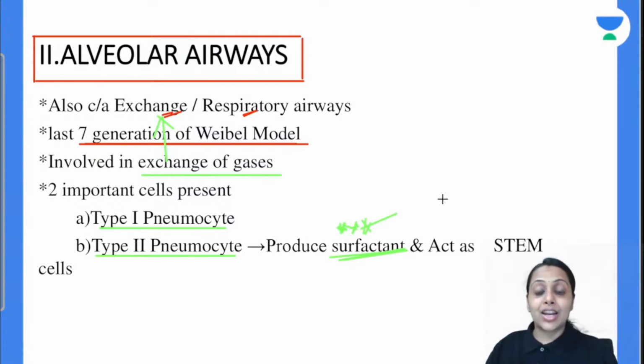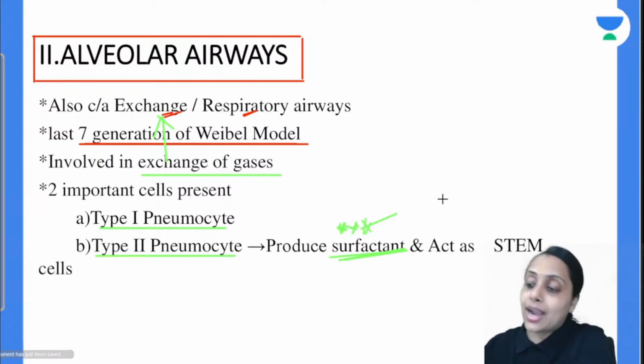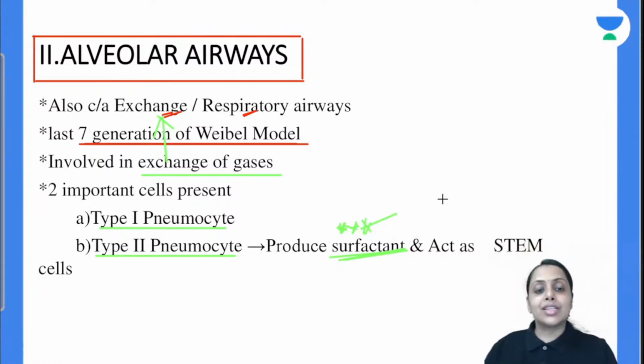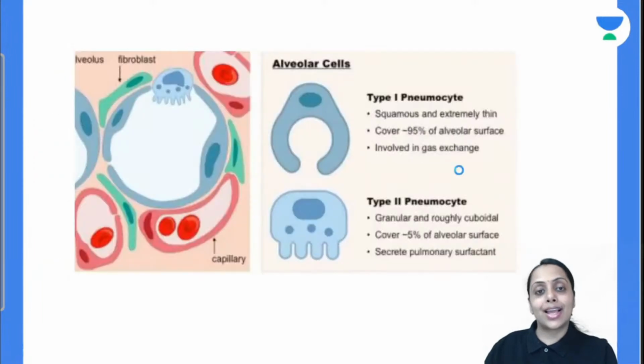Basal cell and Clara cell are the stem cells in our conducting airway, while in our alveolar airway this type 2 pneumocyte acts like a stem cell.